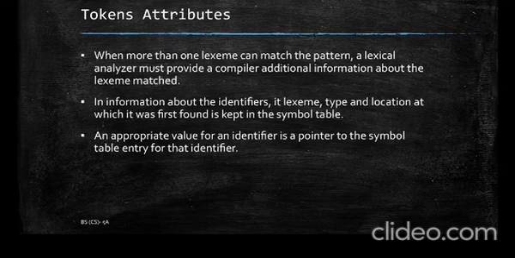So the value which is generated for an identifier by the lexical analyzer is used as its entry into the symbol table. Like if the lexical analyzer generates ID3 for a particular identifier, then that ID3 will be its entry into the symbol table.